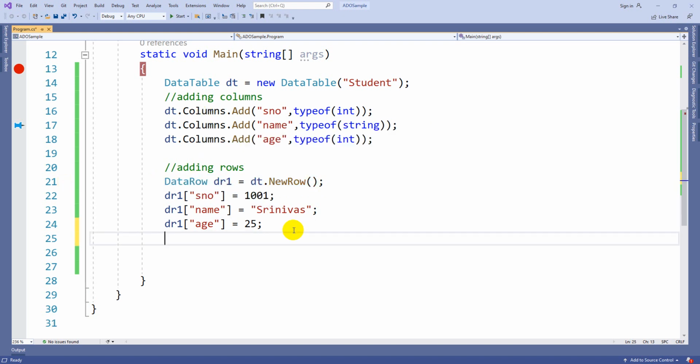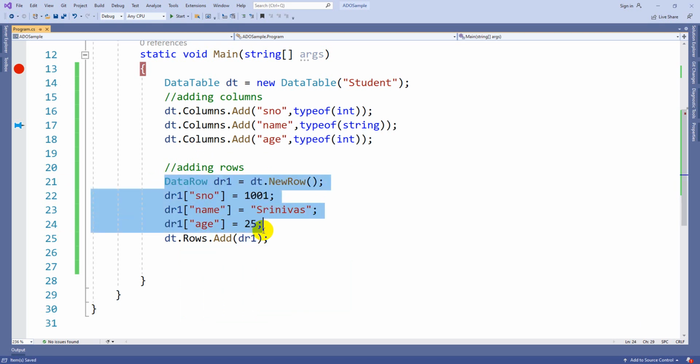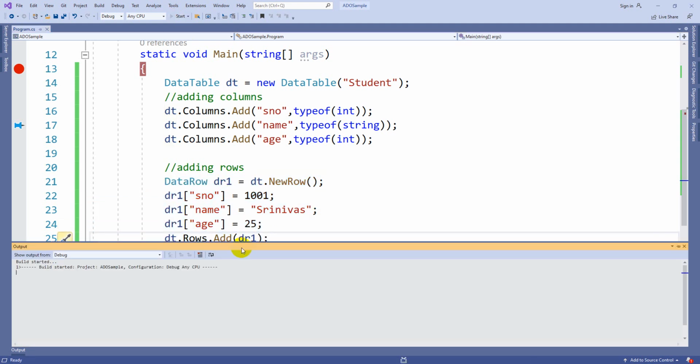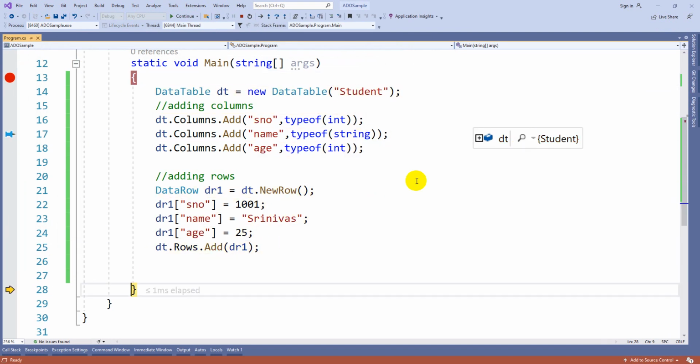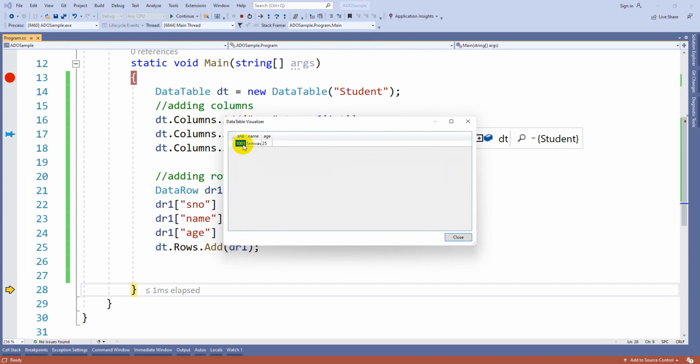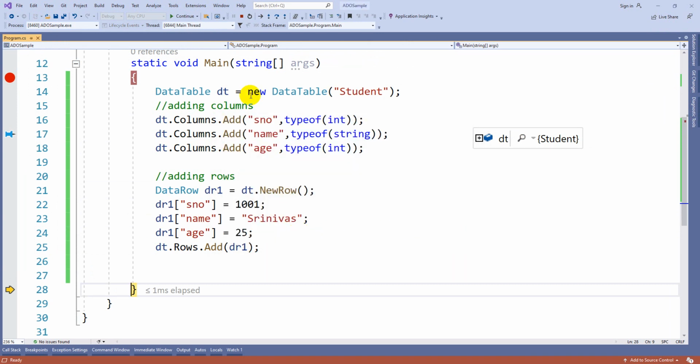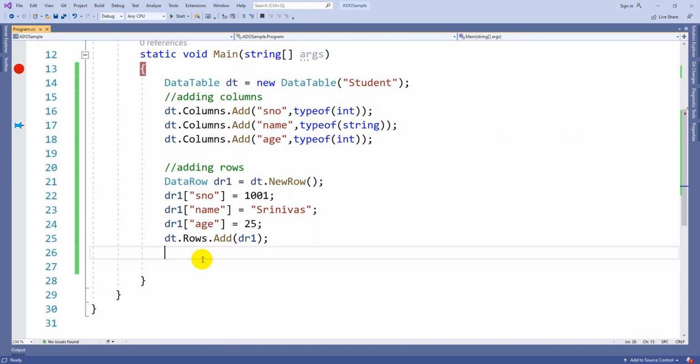So now you need to write a syntax like this: dt.Rows.Add of, here you should pass the instance whatever we created, dr1. So with this particular syntax you had created a row, and with this syntax you are adding that row to the table. Now you can see this particular row inside that particular data table. If I go to this magnifier symbol, now I can see the serial number, name and age property under the respective columns. So this is one step, guys, adding a row.